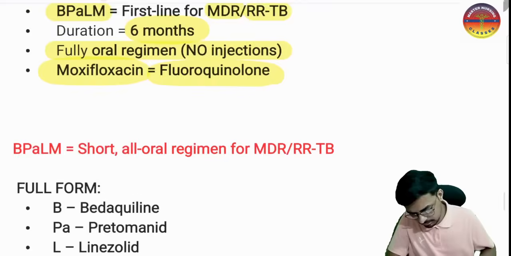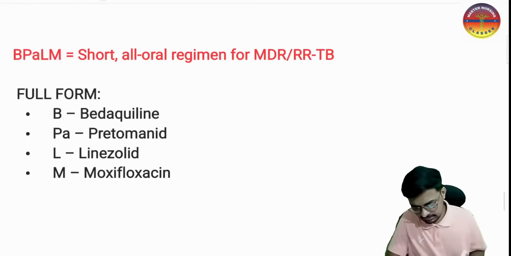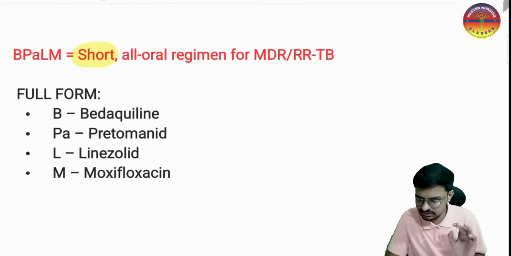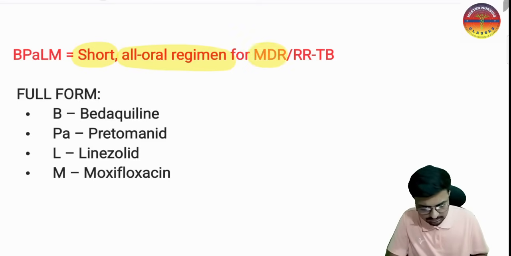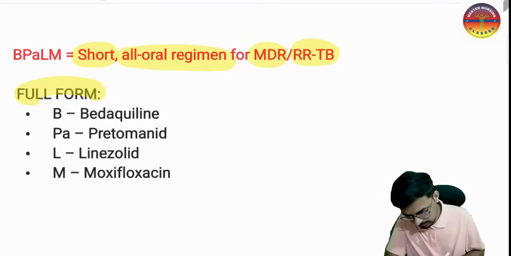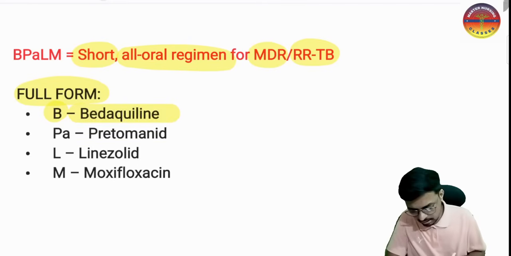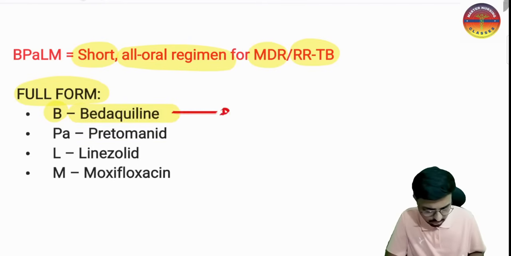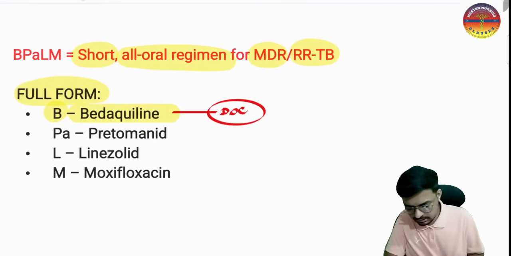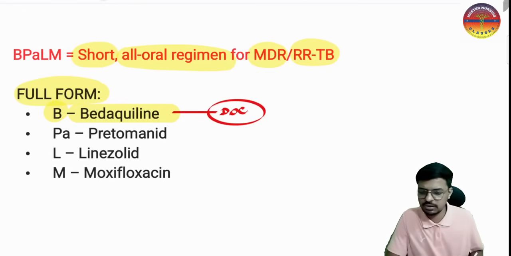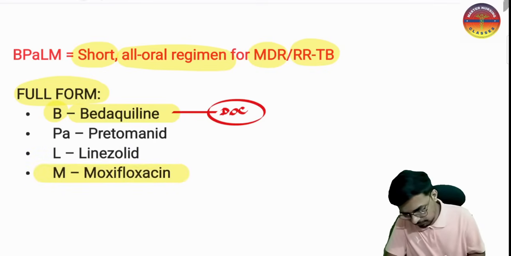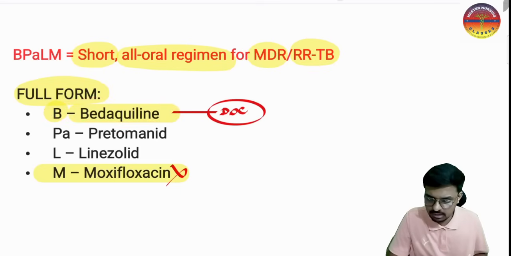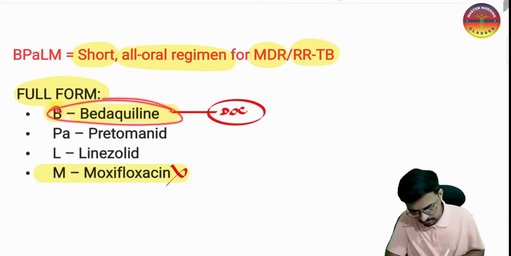Yes, the next very important thing: the BPaLM means this is the short course, not for 12 months, only for 6 months. It is an all oral regimen. I told you already, this is for multi-drug resistance TB or rifampicin resistance TB. The full form of BPaLM: B is bedaquiline, the drug of choice among all. If the examiner asks which one is the drug of choice, previously the old guidelines said the drug of choice for multi-drug resistance TB was moxifloxacin. Now moxifloxacin is not a drug of choice. Now the drug of choice for MDR TB or rifampicin resistance TB is bedaquiline.